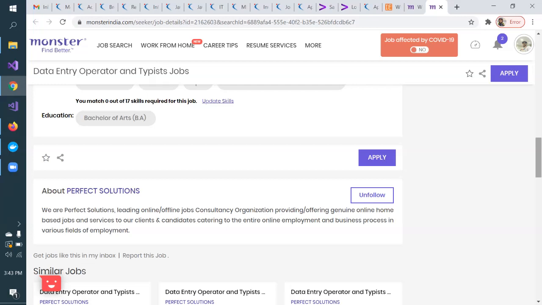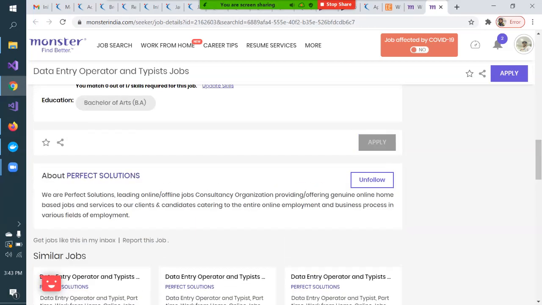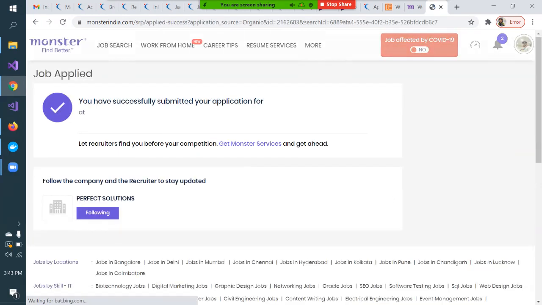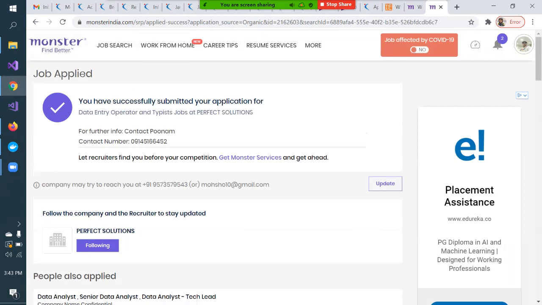Okay, if you think this job is relevant for you, always click on the apply button, because until and unless you apply, your profile and resume won't be submitted by Monster to the employer. See, it is a data entry job, and here they have mentioned the HR person also. The HR person's name is Poonam, and they have mentioned her mobile number also. See how good it is.